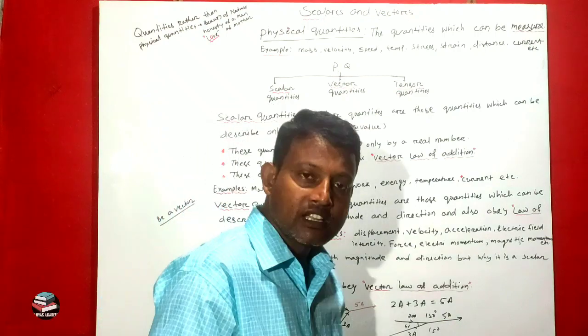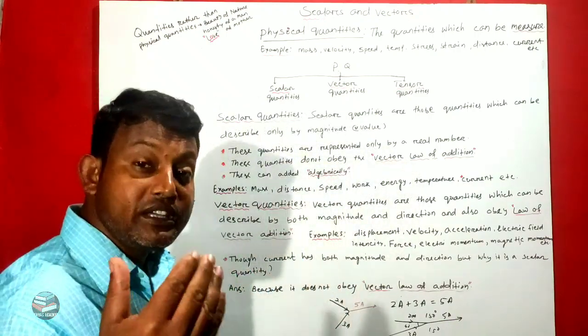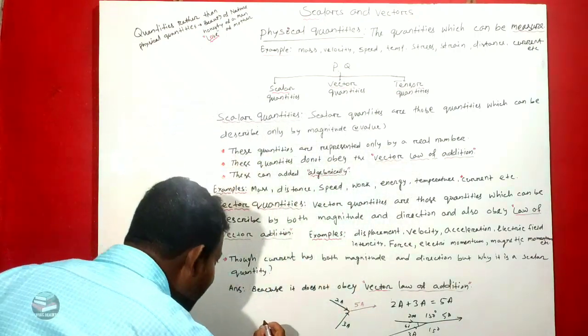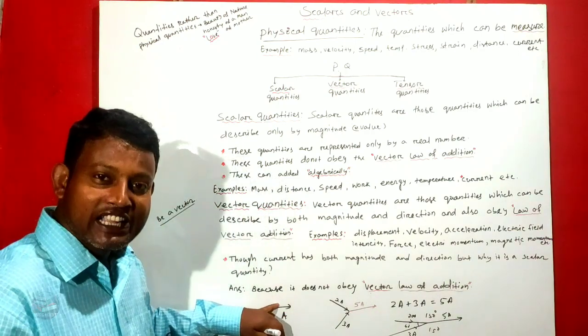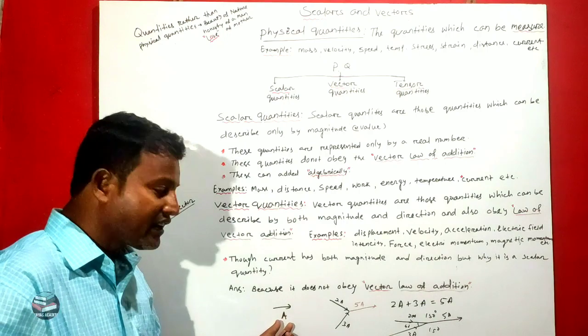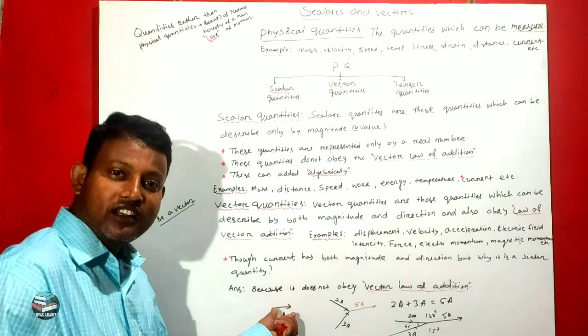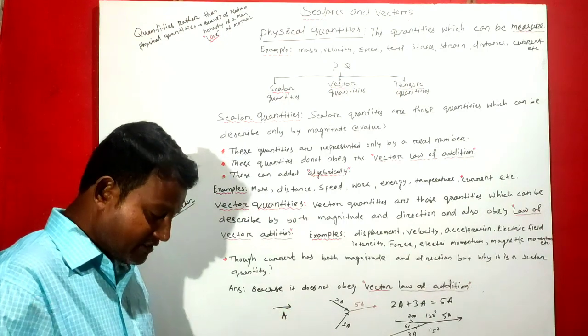Not a scalar. If you be a vector, then you should get a crown. This is your crown. If you be a vector, then you will get a crown. Be a vector.